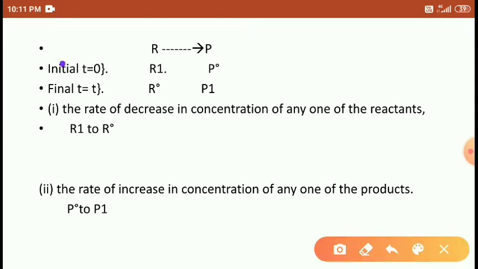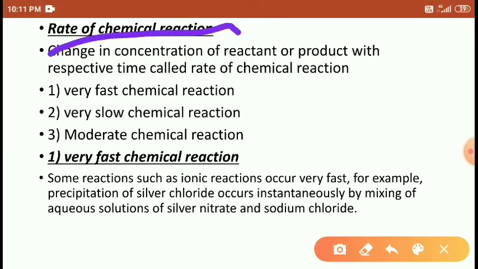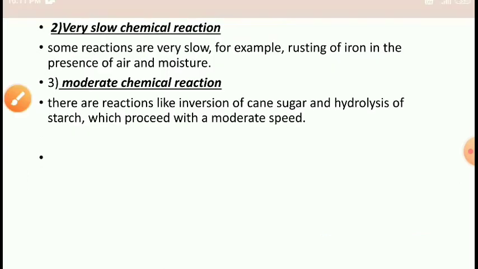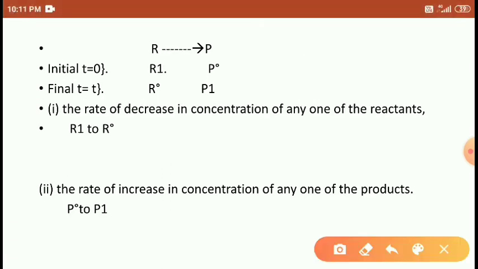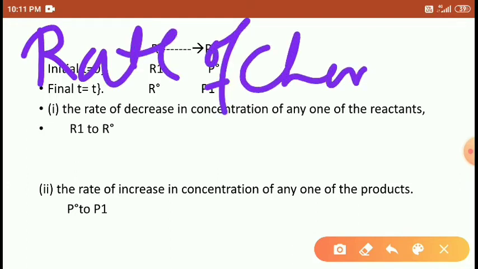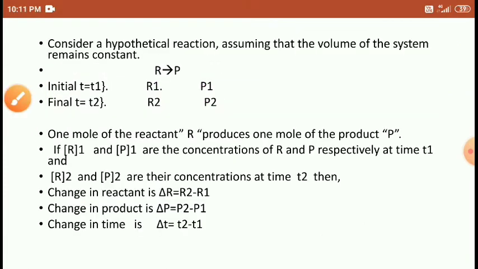So what is the definition we have defined here now? The change in concentration of reactants or products with respect to time is called the rate of chemical reactions. So this is the example of the rate of chemical reactions. This is called the rate of chemical reactions, students. Okay.